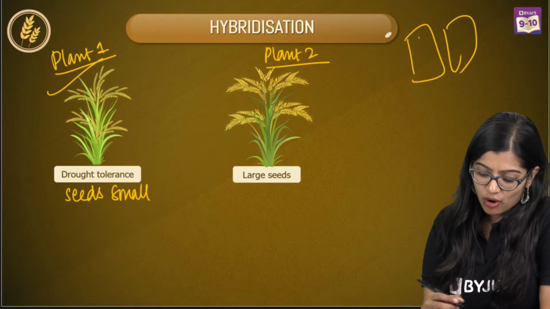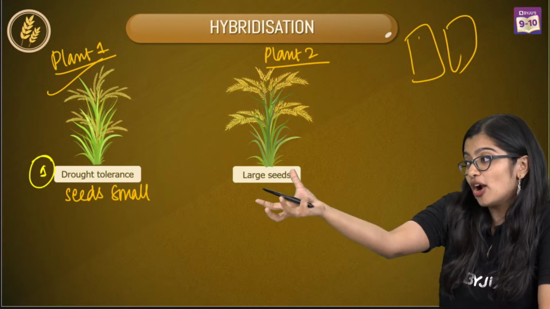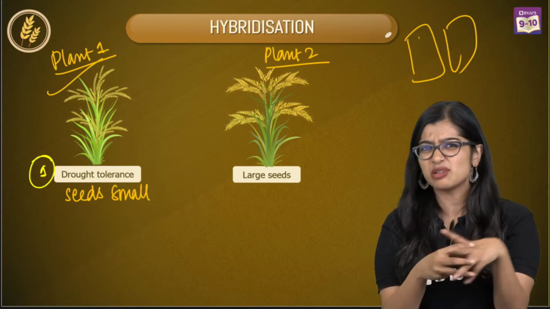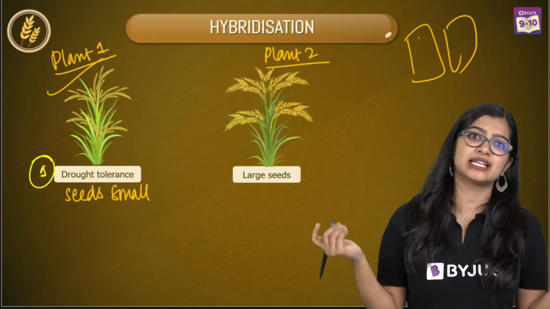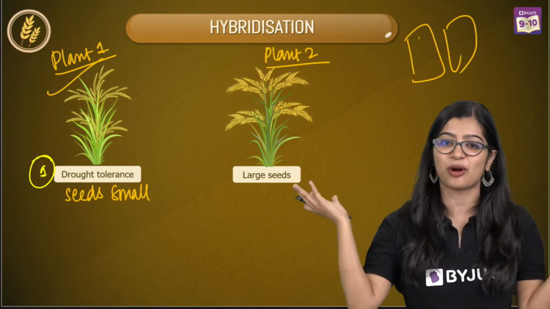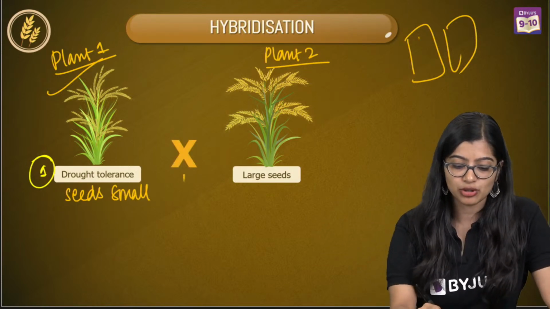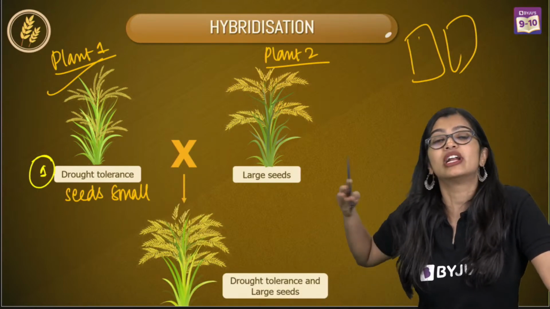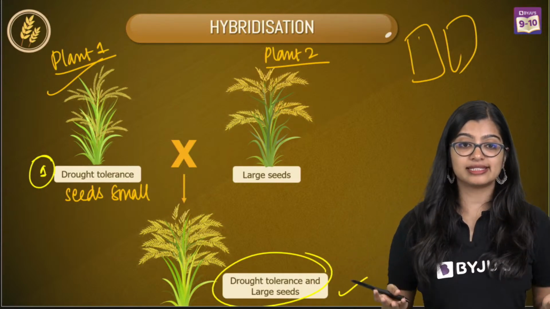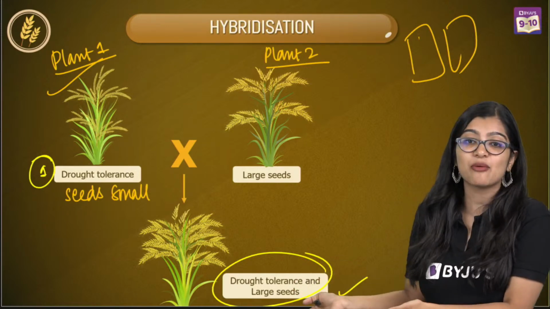Now, of course, what if I could take this characteristic? That is, I want drought tolerance from this plant and I want large seeds from this plant. I mix it together, maybe like some ingenious scientist or maybe like Professor X from Powerpuff Girls, if you've ever watched it. Put all the sugar, spice, everything nice, and then I get what I want. So if I bring all of this together, what if I was able to get a new variety of plant where it is drought tolerant, which I was looking for, and has large seeds, which again I was looking for, right? Yes, Bhumika, I'm getting a profitable plant. I'm getting something that I want at the end of the day.